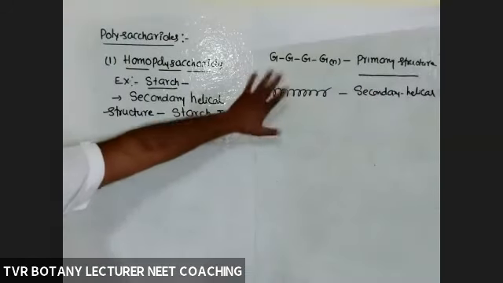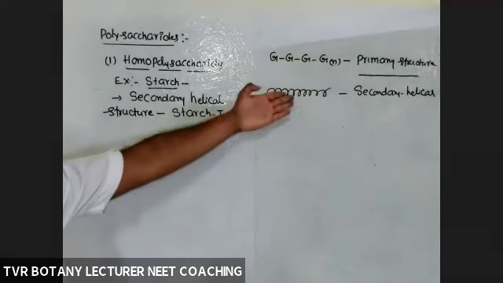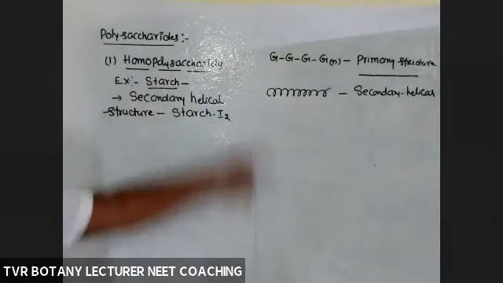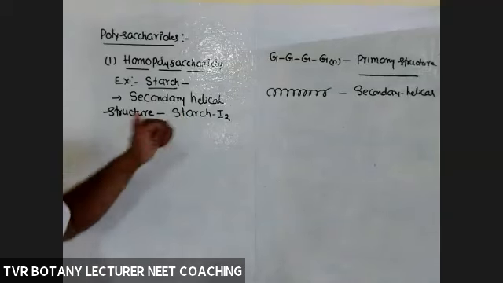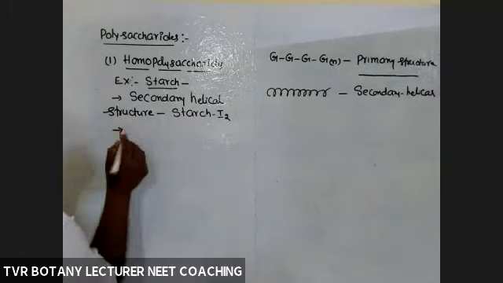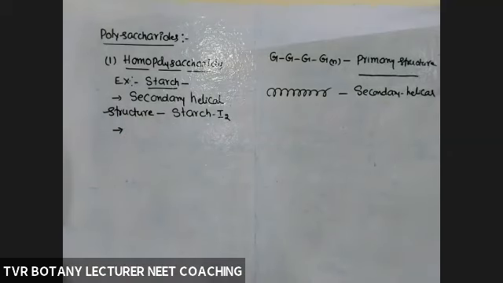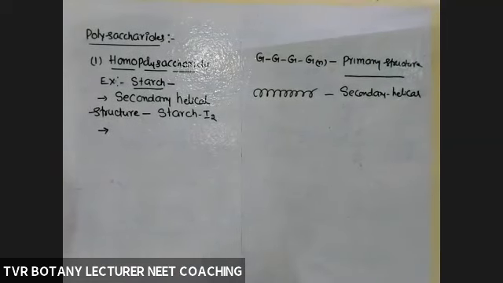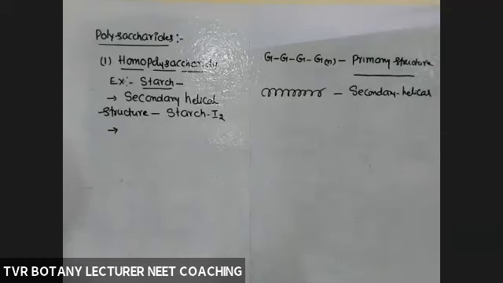Okay, so in your textbook, they didn't explain like this, just directly secondary helical structure. Secondary helical structure is nothing but a spring-like structure. And here, a very, very important thing: I wrote starch I2. What is the meaning of this? Generally, we use iodine to test whether the organism or plant has starch or not. So iodine is used to check the presence of starch.